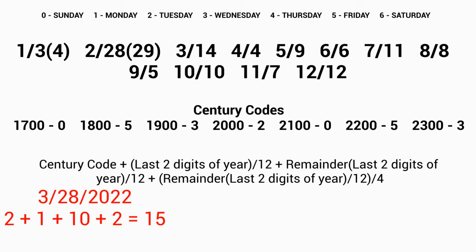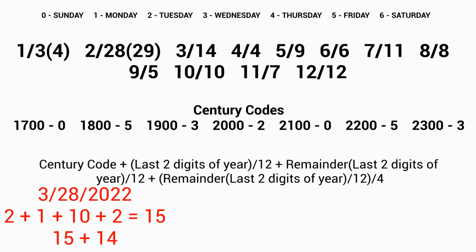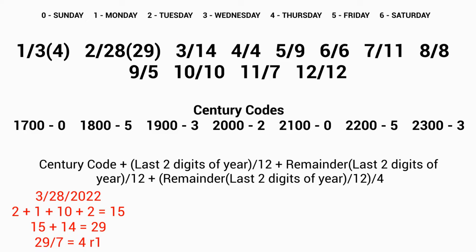The special date for March is the 14th, and since the 28th is 14 days after the 14th, we'll add 14 to 15. Since that equals 29, the remainder when you divide 29 by 7 is 1. So March 28th, 2022 is a Monday.